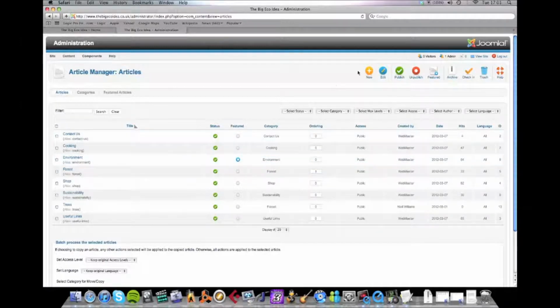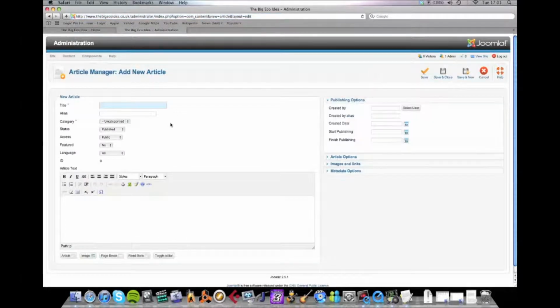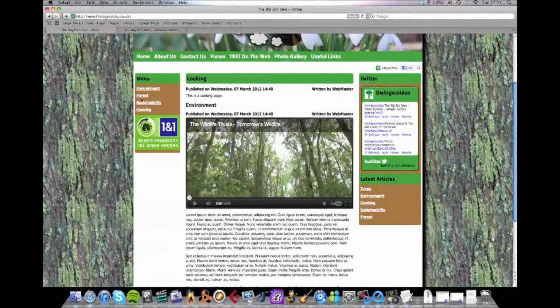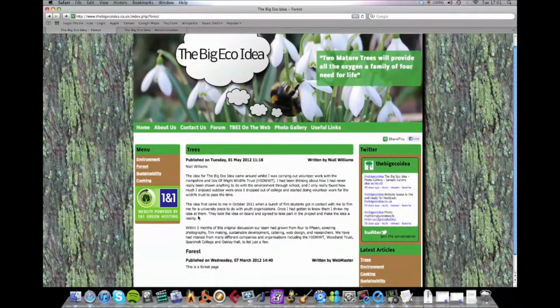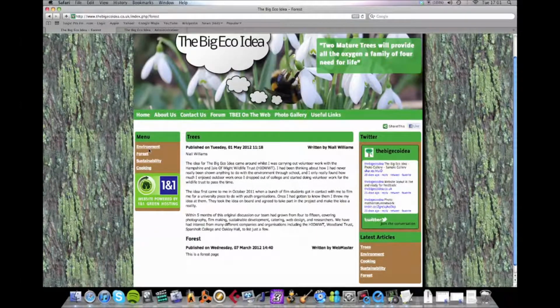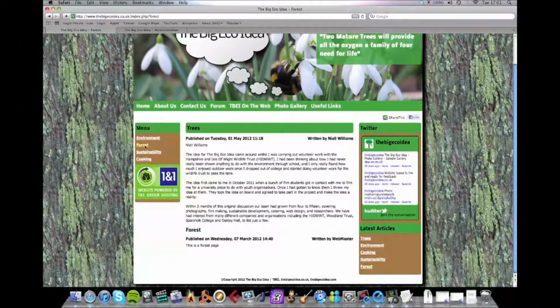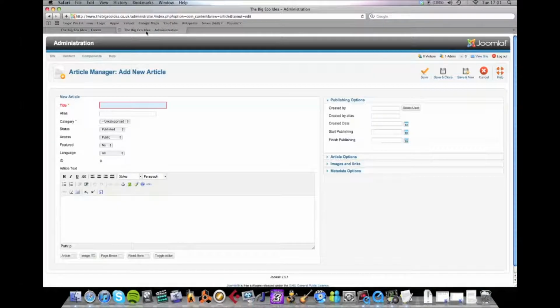Okay, so we want to make a new article. Now, to do that, we press new, and you get a blank form, much like the category one. Give it a title. So what I'm going to do is have it go into this forest one. Now you can see there's one that I did earlier, which is there already. But what we'll do is we'll do another one. So that's one called trees. Now if I do one called flowers, for example, so that gives it a title. Don't worry about the alias.